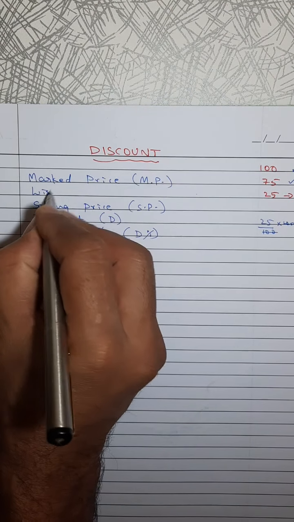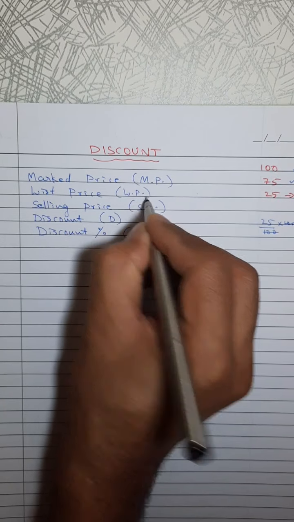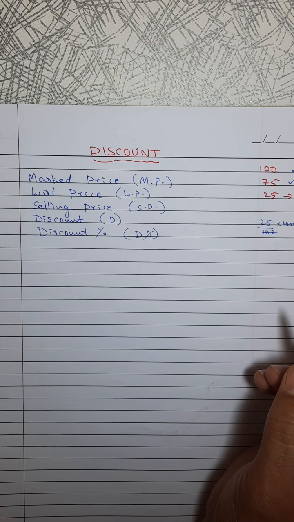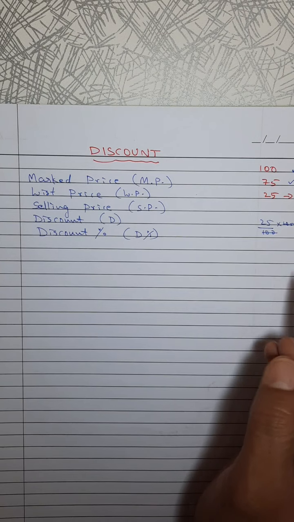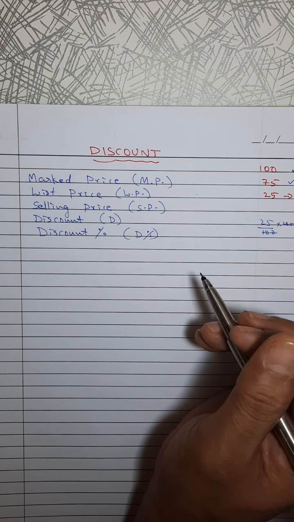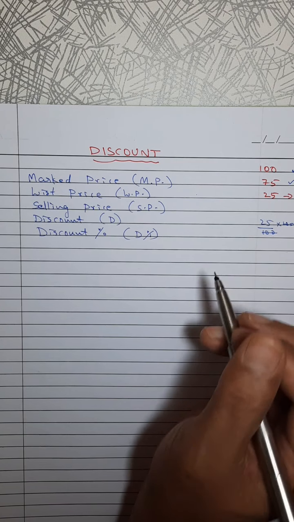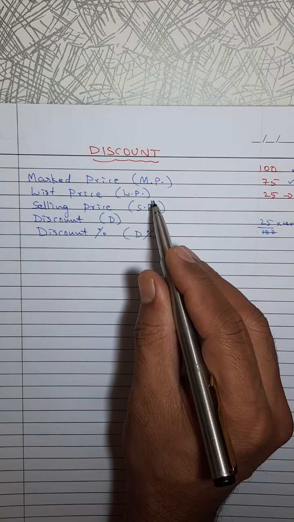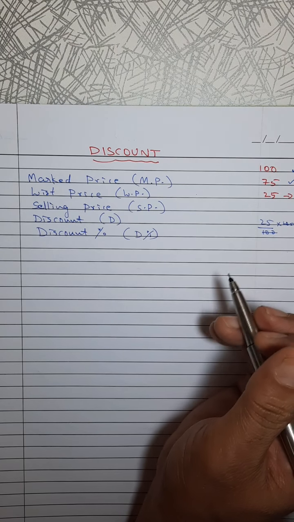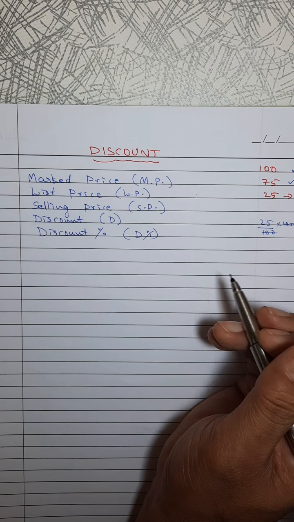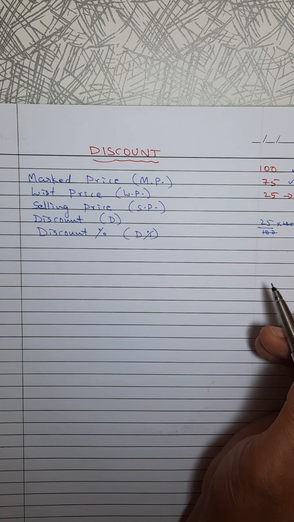Sometimes we can see the word list price. What is the meaning of list price? LP. List price is exactly same as marked price. In some of the items like TV, the price will not be printed on the TV. If there is a printing mark on that, it becomes very awkward. So instead of printing it on the article, like a refrigerator or fridge, one list will be there which is sent by the company, displaying the price of each and every product.